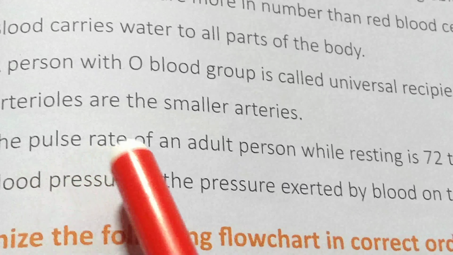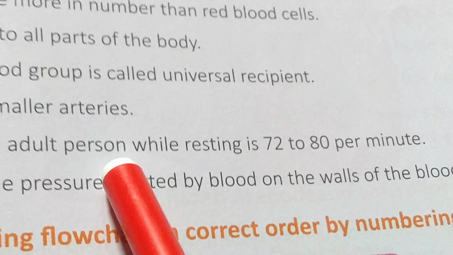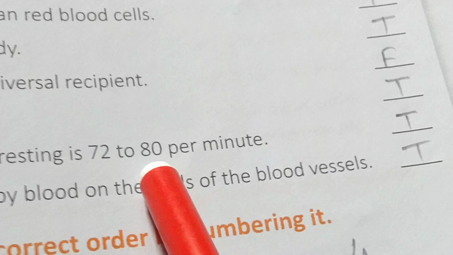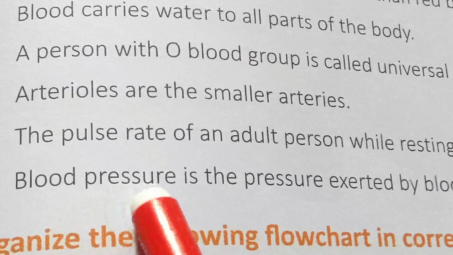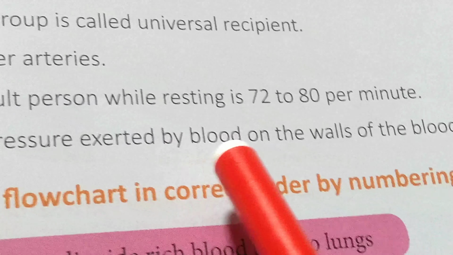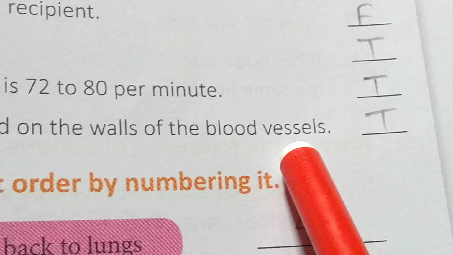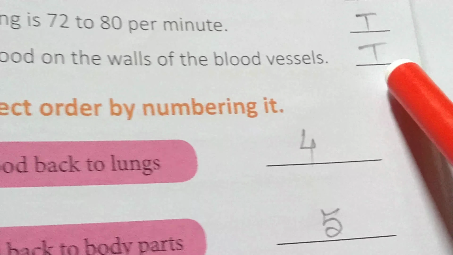The pulse rate of an adult person while resting is 72 to 80 per minute. Answer will be true. Blood pressure is the pressure exerted by blood on the walls of the blood vessels. Answer is true.